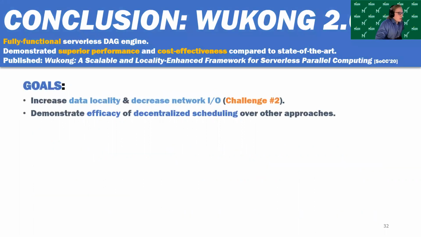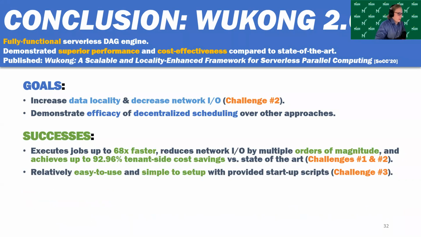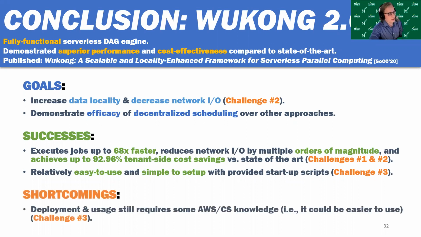So to that end, we wanted to resolve the issues of challenge 2. We wanted to reduce network I/O, we wanted to increase data locality, and we wanted to demonstrate the efficacy of decentralized scheduling over these other serverless scheduling approaches. And we were able to do that. As for the specific numbers, we were up to 68 times faster than NumPyWren. We reduced network I/O by orders of magnitude, and we achieved up to 92.96% tenant-side cost savings compared to NumPyWren, thereby addressing the first and second challenges. We were also relatively easy to use and simple to set up with the provided installation scripts. That was a step towards solving challenge 3.